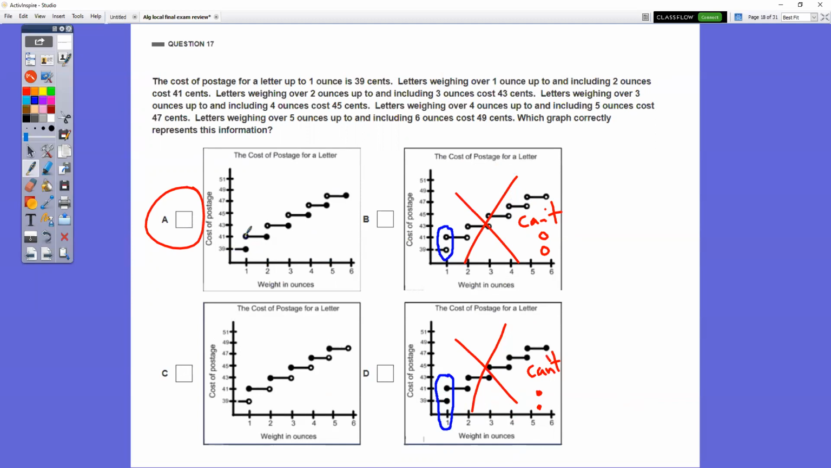After 1 ounce, so like 1.01 ounces, all the way up to and including 2 ounces, notice that it says and including. This is your clue that including 2 ounces is a closed dot. It's 41 cents. Up to and including 3 ounces, it's 43 cents. So that's why it has to be an open dot here and a closed dot there.